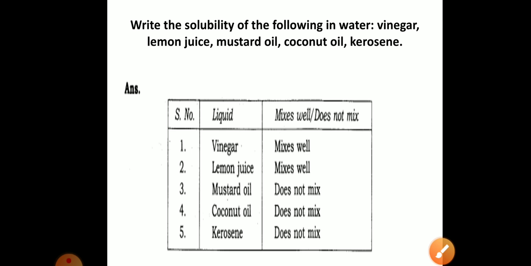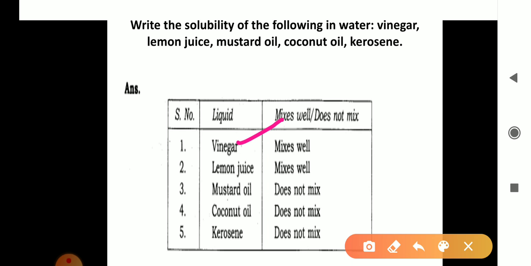Next is a question. Write the solubility of the following in the water. The first is vinegar, then lemon, mustard oil, coconut oil, and kerosene. Then see one by one. First is vinegar. Vinegar mixes well in the water. Then lemon juice also mixes well in the water. Then what about the mustard oil?